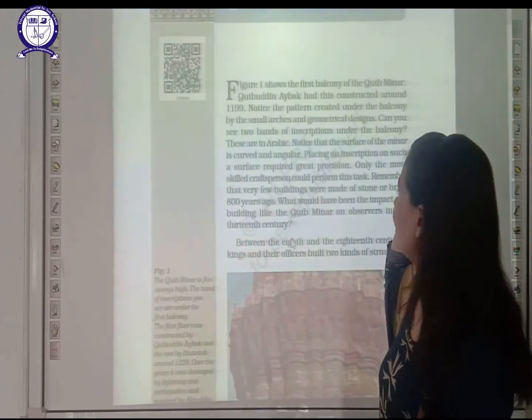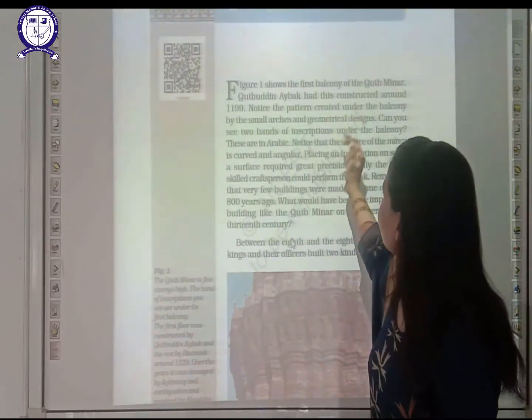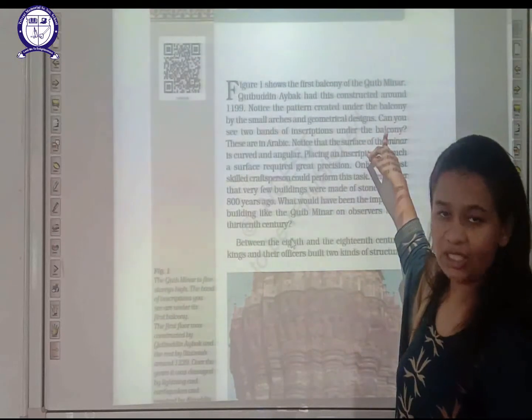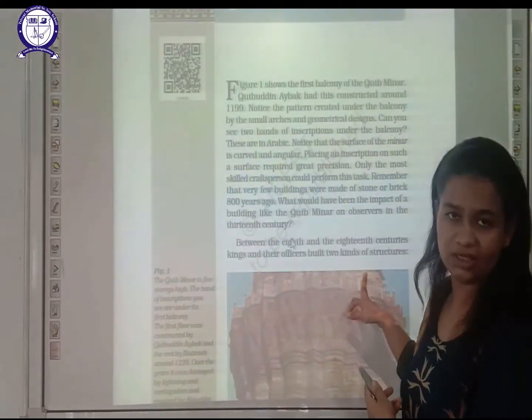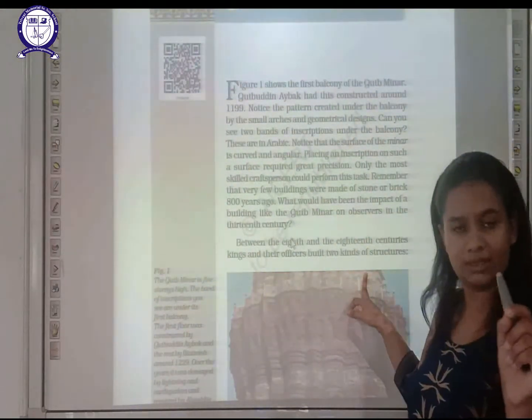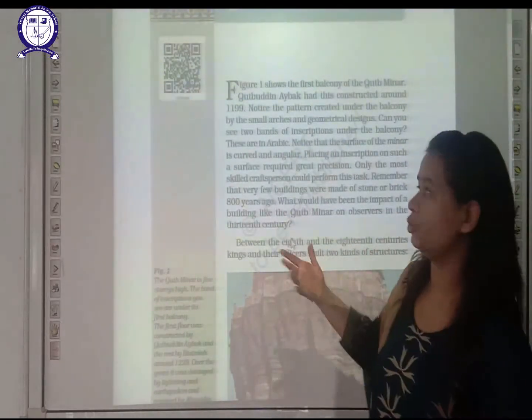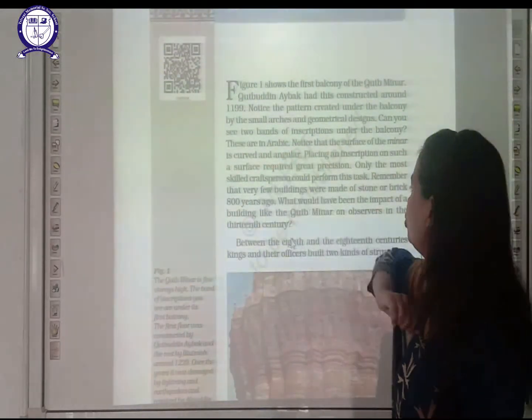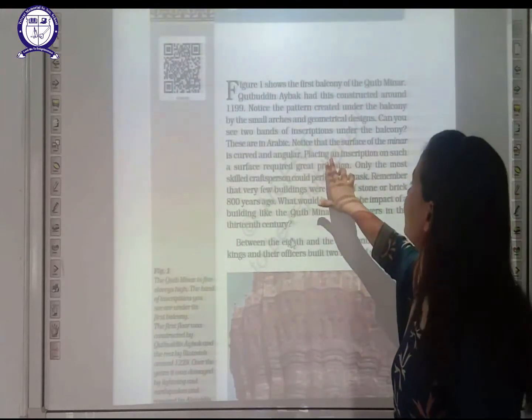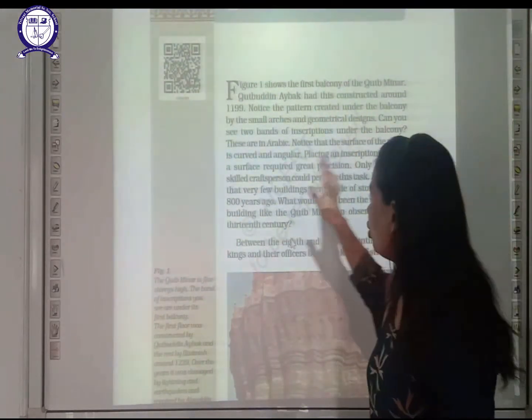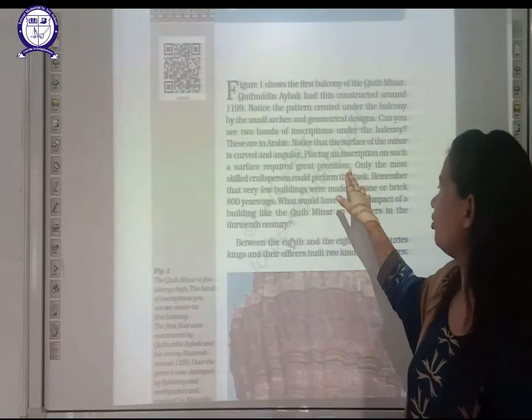It is said that the inscriptions under the balcony are in the Arabic language. Placing an inscription on such a surface required great precision.